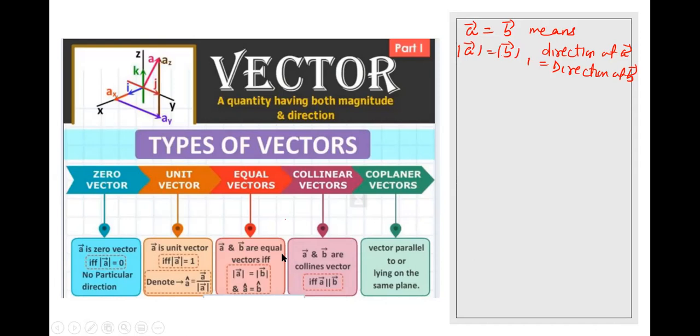For direction, how to know? You can say A cap equals B cap, so the unit vector in the direction of A equals the unit vector in the direction of B. You can represent it either like this or as A cap equal to B cap, just to see the direction. Next, collinear vectors and parallel vectors.